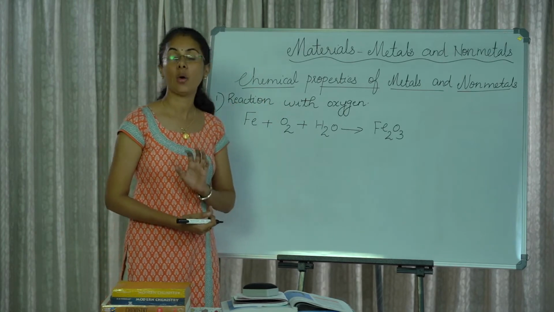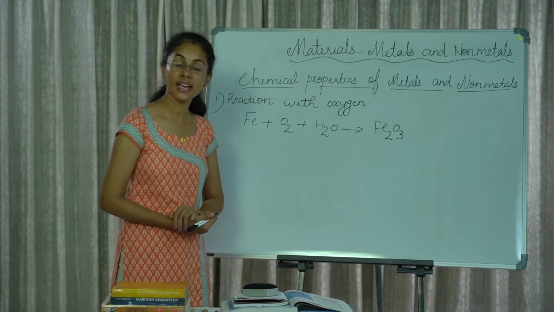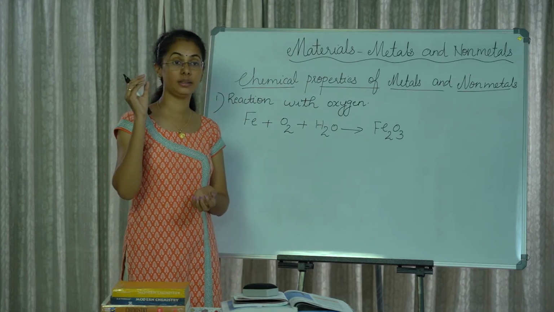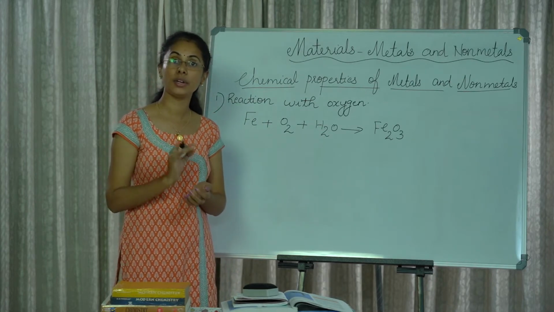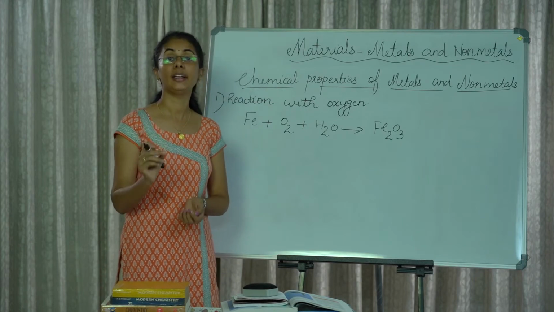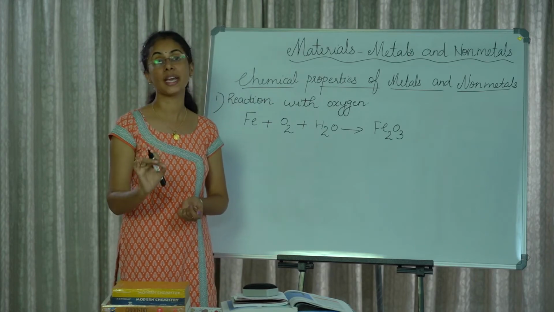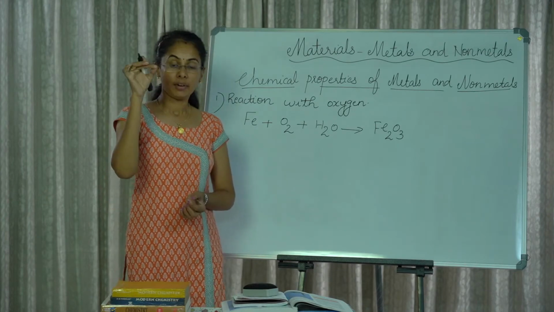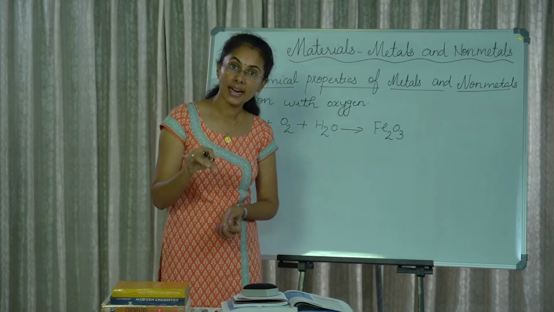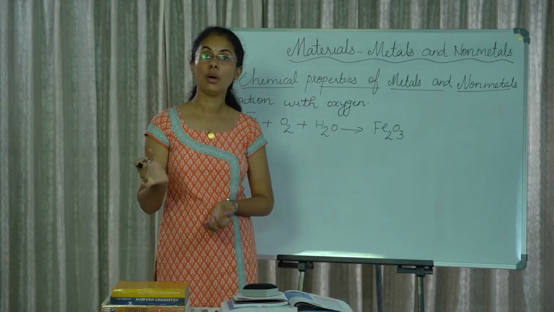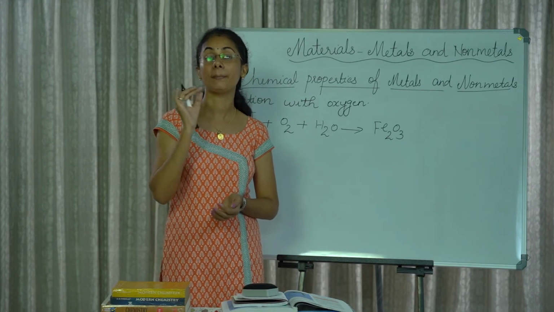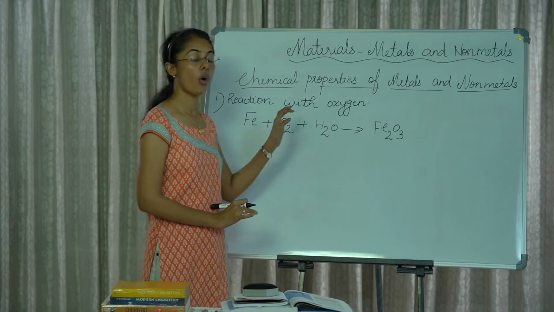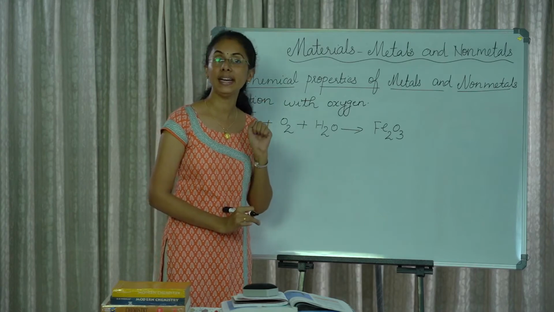The metallic oxides are basic in nature. For example, take some rust and dissolve it in water. The rest is not dissolved, that is a suspension. Then use litmus paper to check whether it is basic or acidic. A red litmus paper dipped in that solution changes into blue color. So there is a presence of base. So metallic oxides are basic in nature.